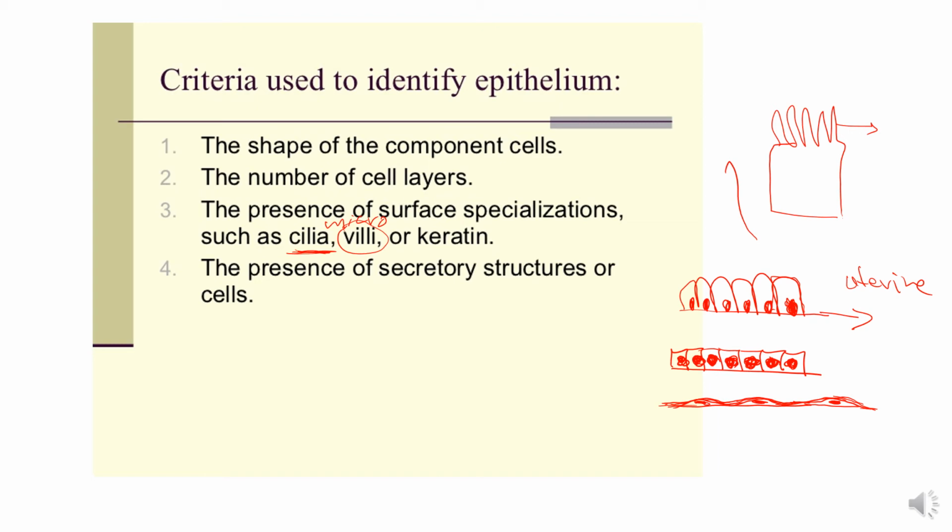Now the presence of secretory structures of the cell, secretory granules are present, for example in the goblet cells. Secretory granules are present in the apical portion of the cell. So that is how we identify the epithelium.